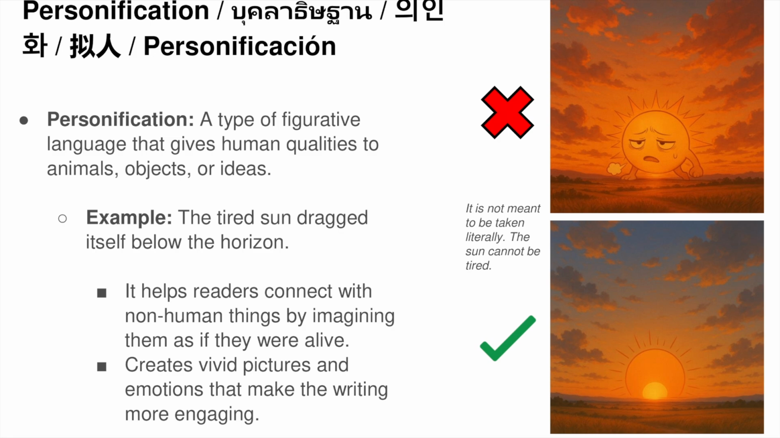Writers use personification to make their writing more emotional and easier to connect to. When something like a tree or a season feels like it has a mood or personality, it can really change how we picture the scene. But remember, it's just a way of describing things. We're not saying those objects actually have feelings or thoughts.